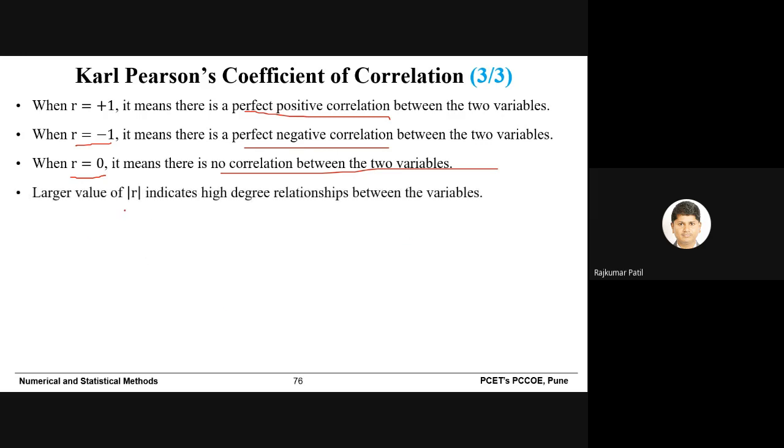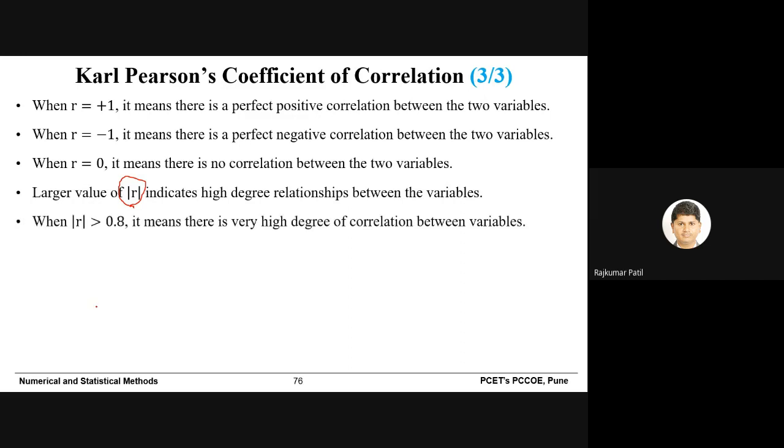Large value of this correlation coefficient, that is |R|. Why have we taken the mod here? Because R might have a positive or negative sign. When it is larger, it indicates a high degree of relationship between these two variables. So we should always expect that, to have a good relationship between the variables, R must be as high as possible.